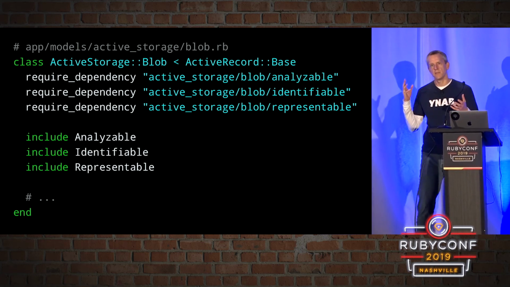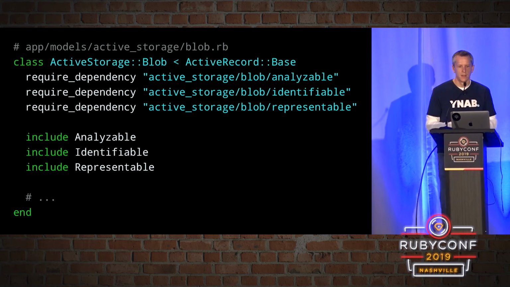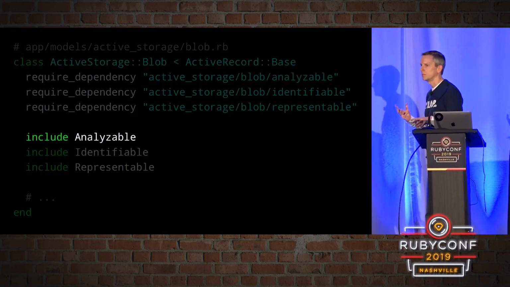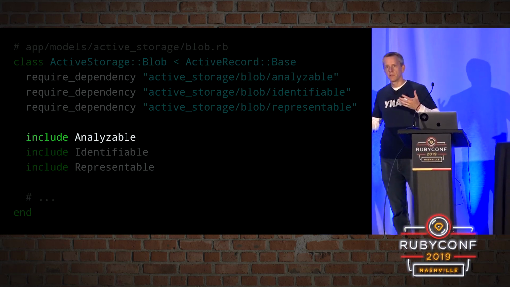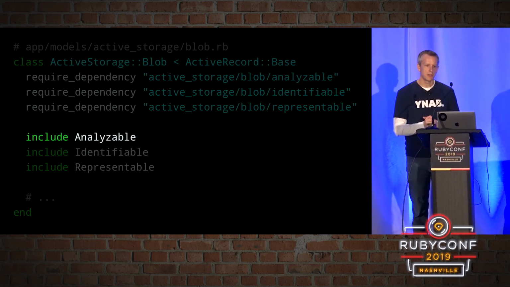And remember, everything inside of the app directories are autoloaded. So when active storage includes this analyzable module, if it hadn't been loaded yet, the autoloading mechanism would kick in, and it would require it, and it would be great.